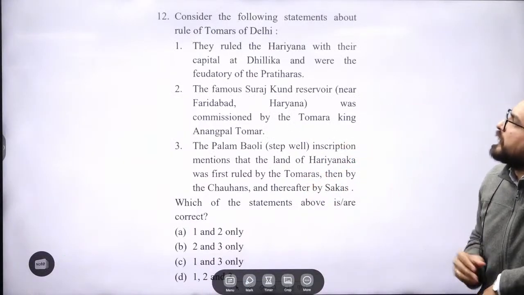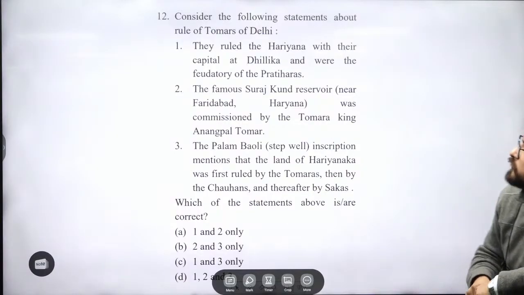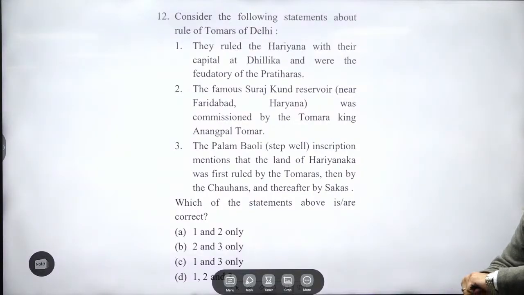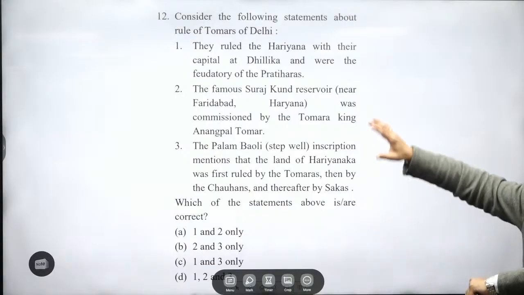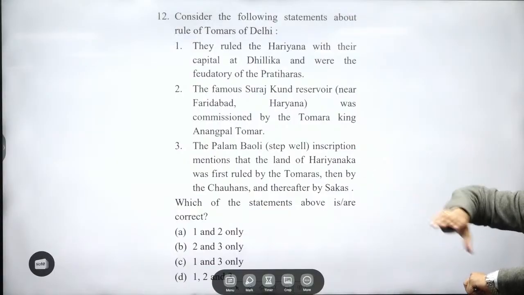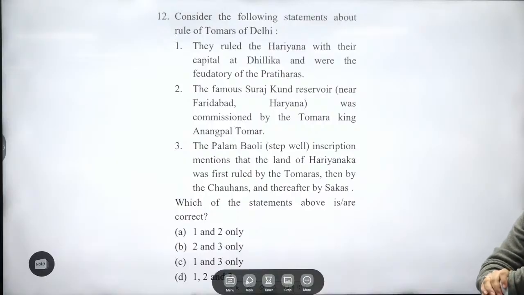So see this question over here. Consider the following statements about the rulers of Tomars of Delhi. First, they ruled Haryana with their capital at Dhillika and were the feudatories of the Pratiharas. This is right. You might be feeling it right while doing the question. Second, the famous Surajkund reservoir, important, was commissioned by the Tomara king Anangpal Tomar. Surajpal was there, guys, right?